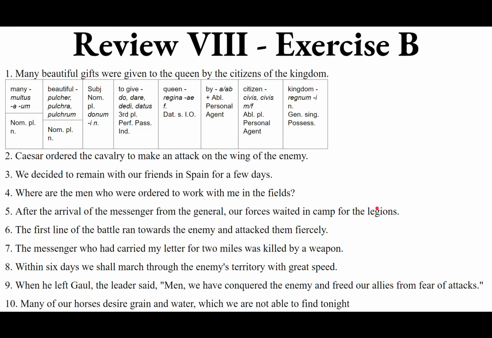Exspecto is a transitive verb. So they waited for the accusative direct object, legio, legionis, feminine. So legiones. Altogether, the sentence could read something like, post nuntii adventum ab imperatore, our forces, nostrae copiae, in castris legiones exspectaverunt.